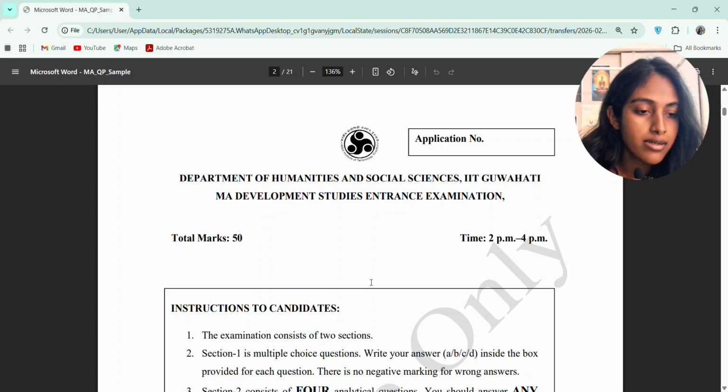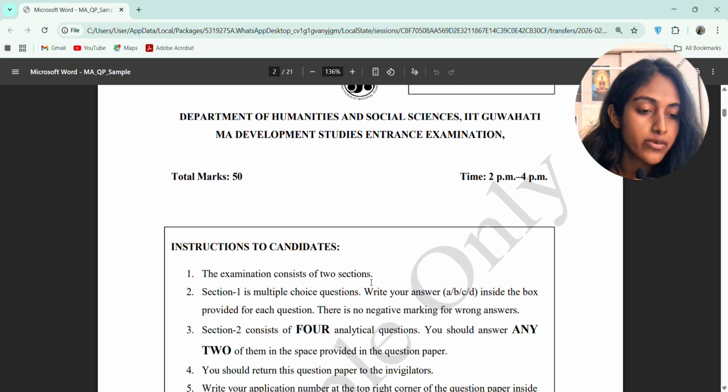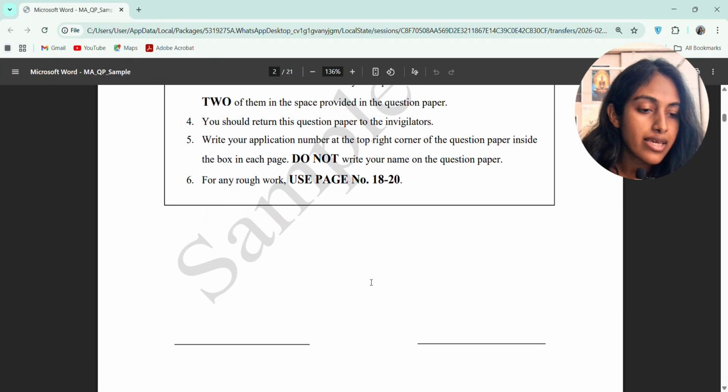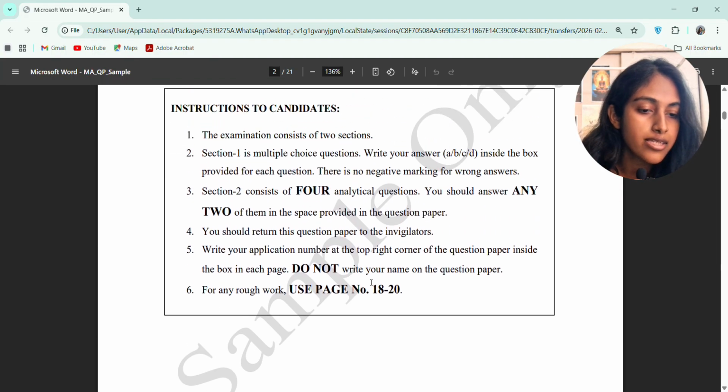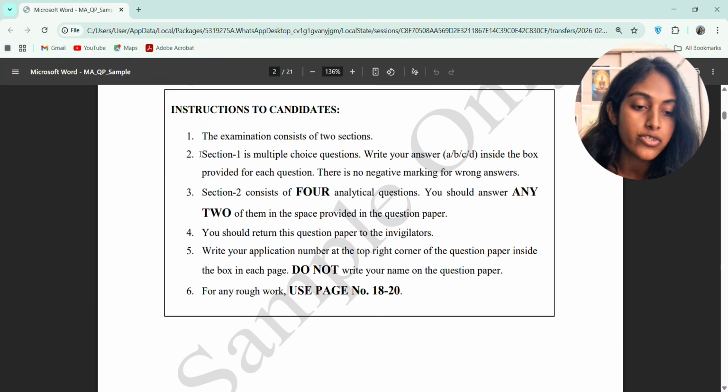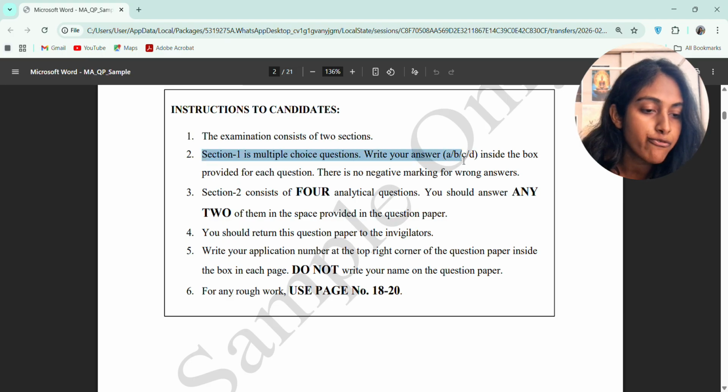Here is the first page. The examination consists of two sections. Section 1 is multiple choice questions. Write your answer, option A, B, C, or D, inside the box provided for each question. There is no negative marking for wrong answers.